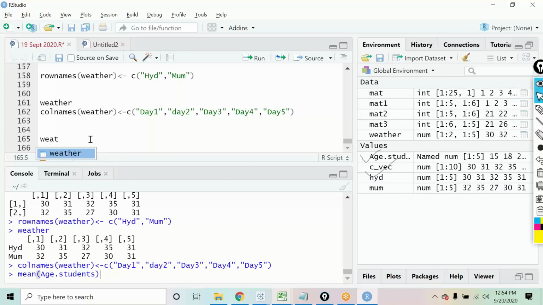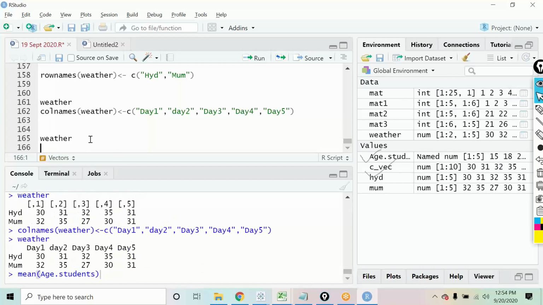So have you all defined this name weather? If we check it out now, I have the proper row names and column names defined for this matrix.